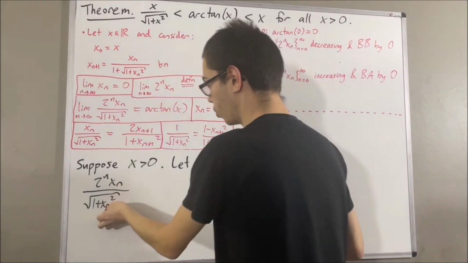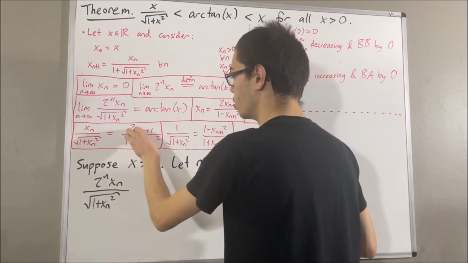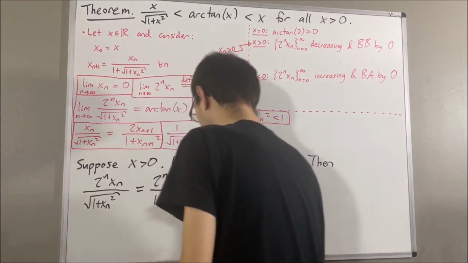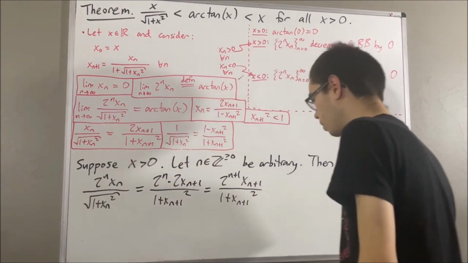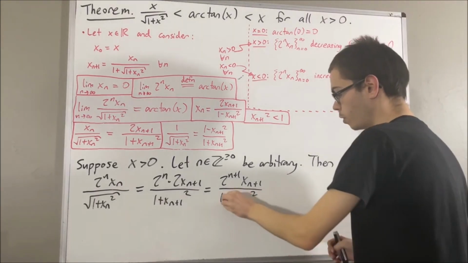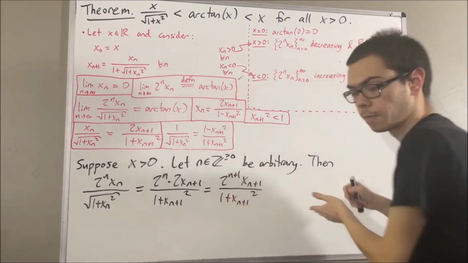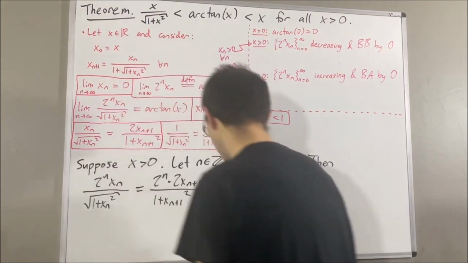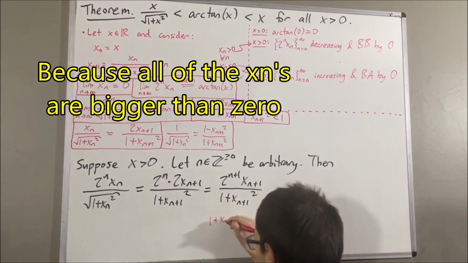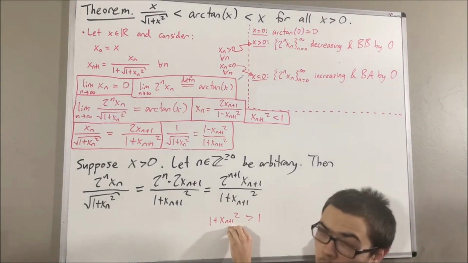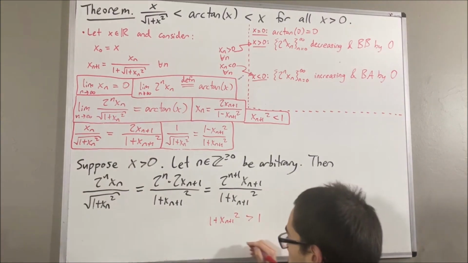So, what can we do with this? Well, we know that x_n over square root of 1 plus x_n squared is equal to this. Right? But then 2 to the n times 2 gives us 2 to the n plus 1. But now, the claim is, if we replace 1 plus x_{n+1} squared with its square root, it only makes the quantity bigger. Right? And the reason why that happens is because we know 1 plus x_{n+1} squared is bigger than 1. Therefore, the square root of this guy must also be bigger than 1, and in fact, it must lie between 1 and 1 plus x_{n+1} squared.